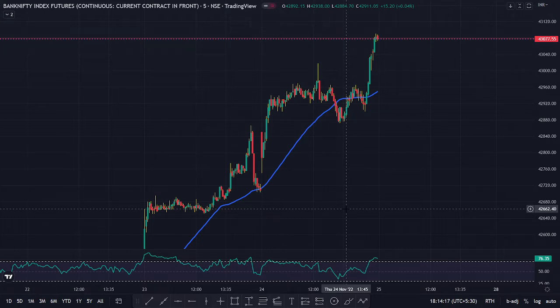So guys, this is going to be a continuation of our pre-market analysis series, which means in that series we will be discussing the post-market analysis of the current trading session, and also we will be discussing the pre-market analysis on how the market can perform on the next trading session.